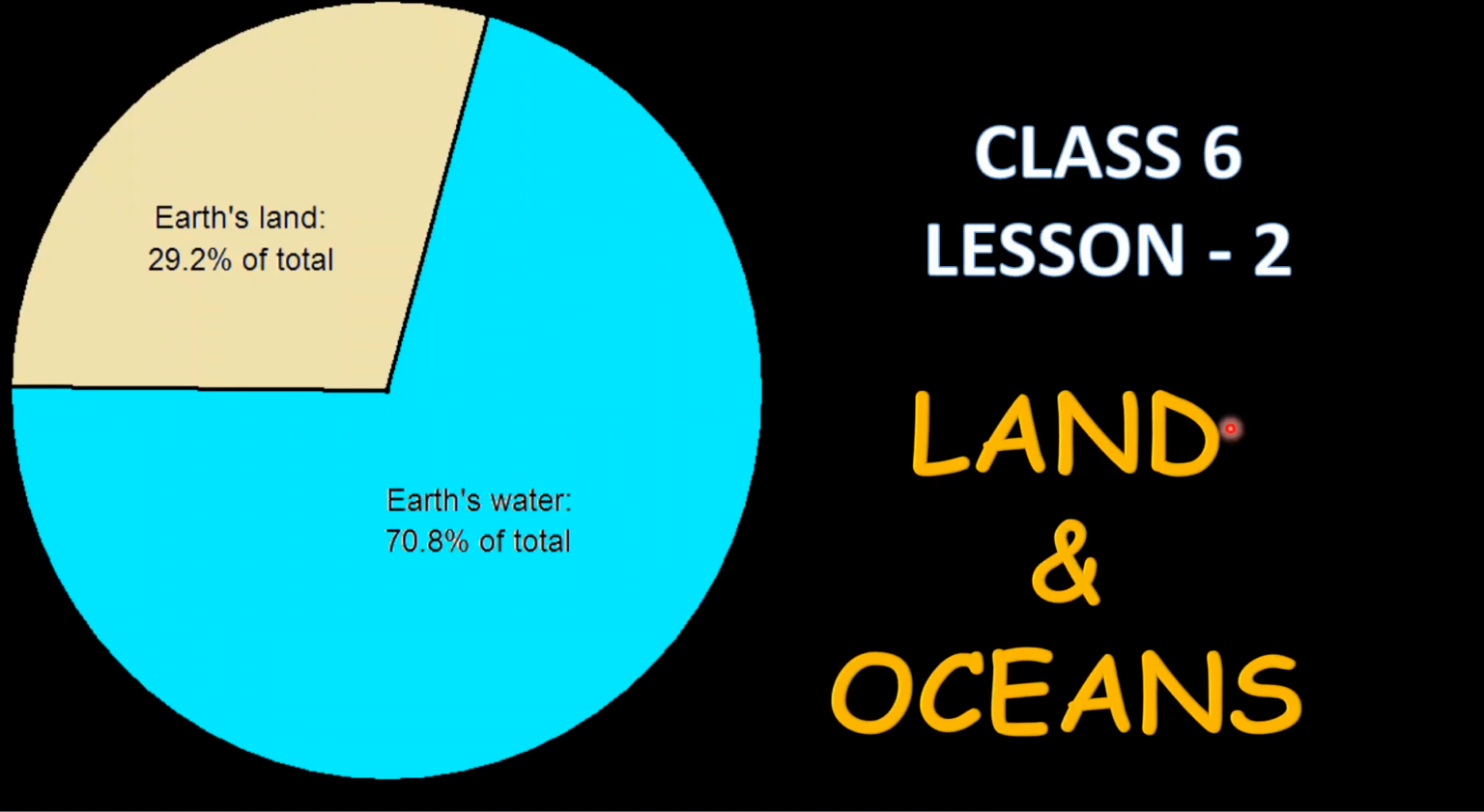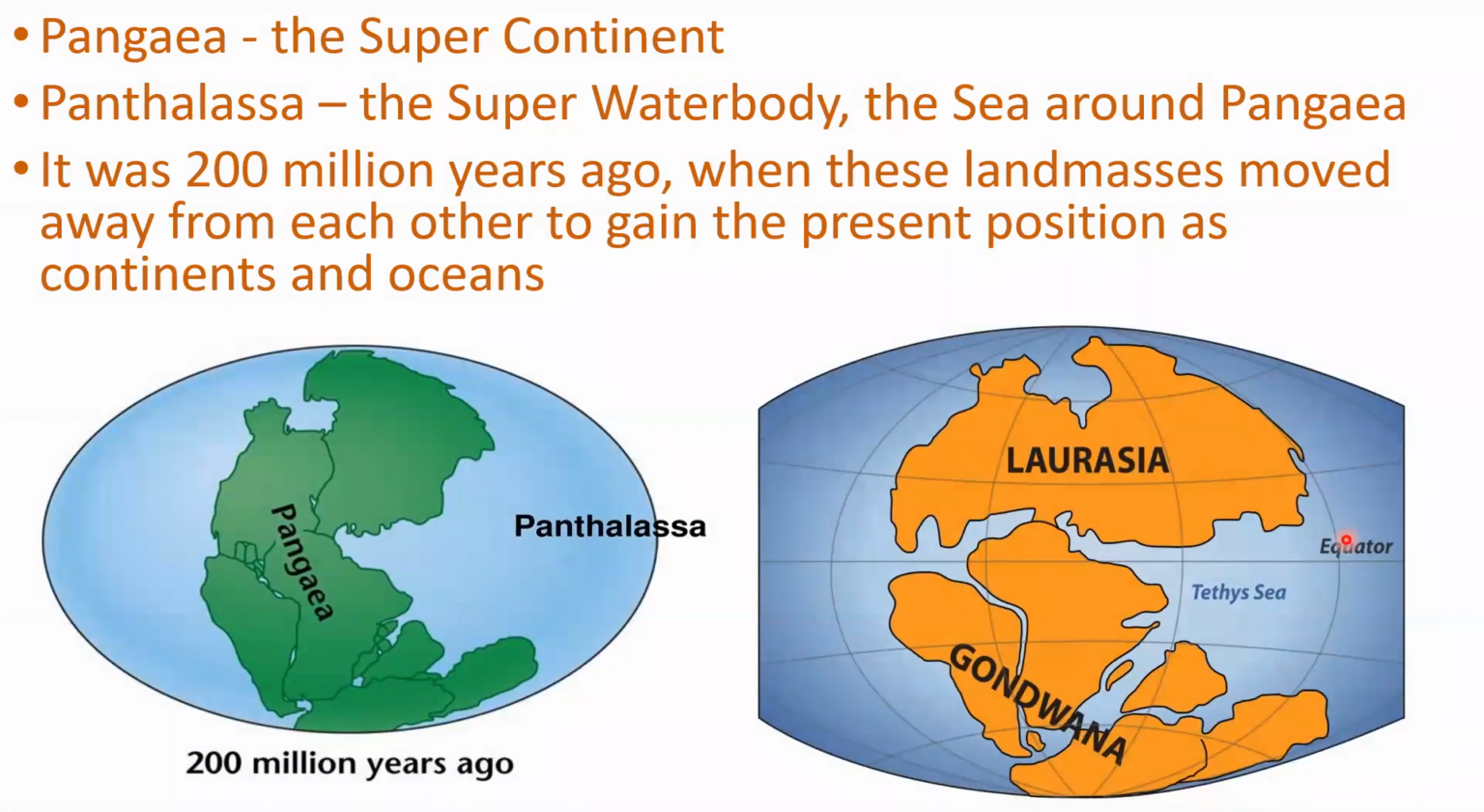Class 6 Geography, Lesson 2, Land and Oceans. 200 million years ago, our Earth was not exactly like how it looks now. All the continents were clustered together into a single landmass called Pangaea. Pangaea means supercontinent or all land. And this Pangaea was surrounded by a huge water body called Panthalassa.